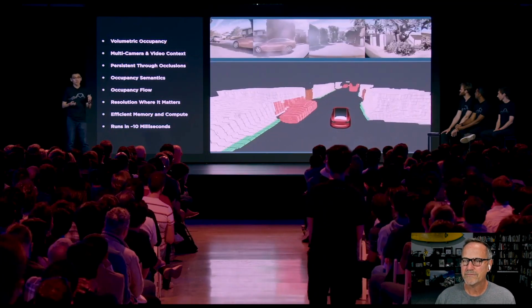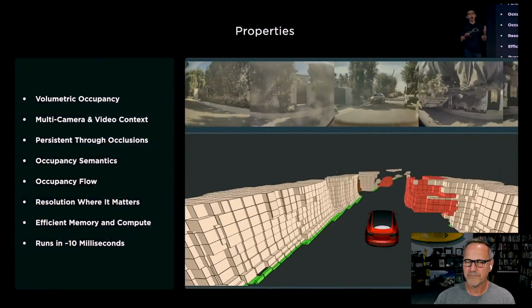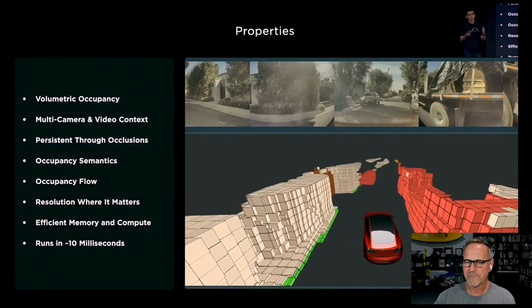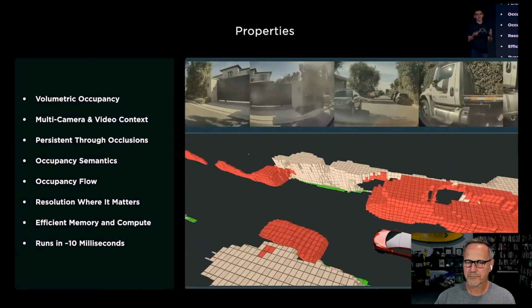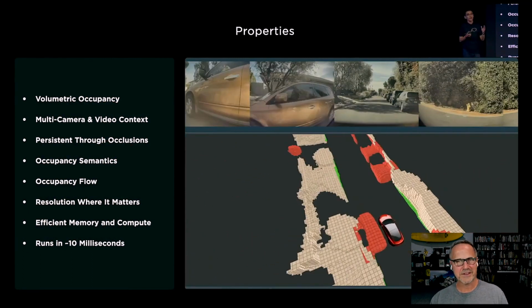The Occupancy Network takes video streams of all our 8 cameras as input, produces a single unified volumetric occupancy in vector space directly. Okay, so a couple of things there. It's going to take us forever to get through this. I kind of knew it was going to. But basically, it's converting everything into vector space as opposed to raster space. The important part about that is it's going from a 2D image, right? So what you're watching right now is a 2D image of me. It's not the actual vector space. But in the room where I'm recording this, you could consider me to be in more of a vector space.